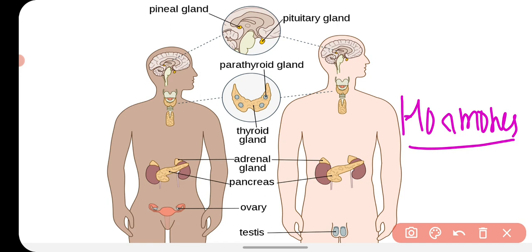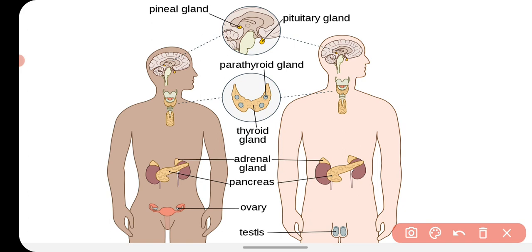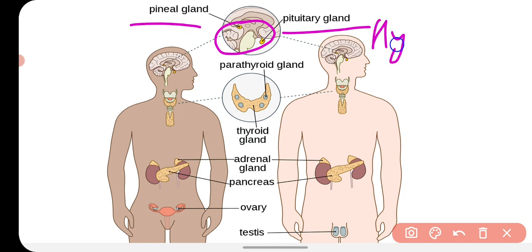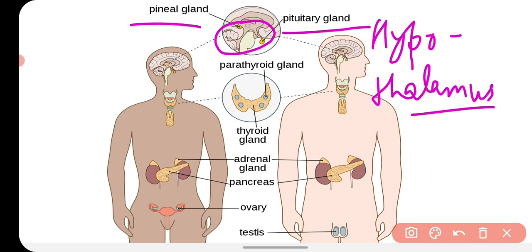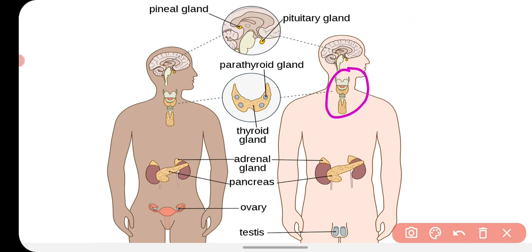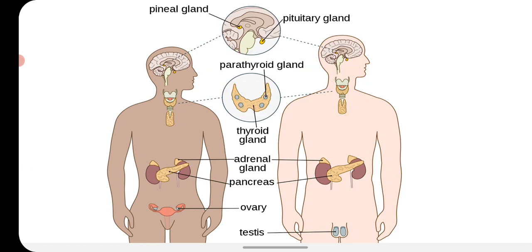The different kinds of endocrine glands are present at different locations in our body, and we saw that in our brain there are three kinds of endocrine glands: the first is pituitary, second is pineal, and third is hypothalamus. In our throat area there is a gland called the thyroid gland. It is in the form of a butterfly. It has two lobes, and on the posterior surface of the thyroid gland there are four lobes, which are the parathyroid gland.